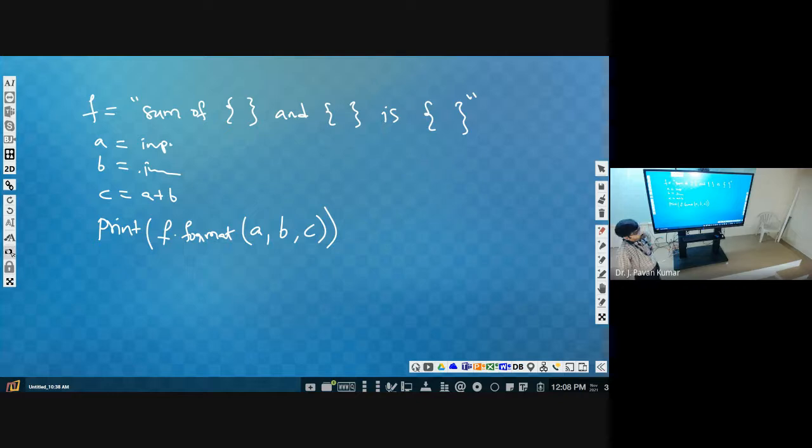If brackets are there but we are not providing any format, it will be considered a normal string. There won't be any specification. It will only check whether braces are there or not. If braces are there, correspondingly it will put the values.